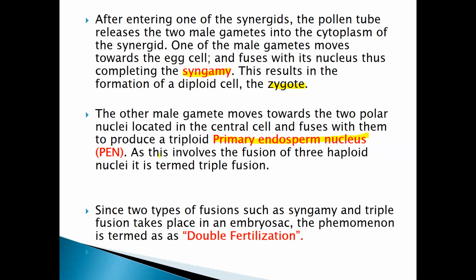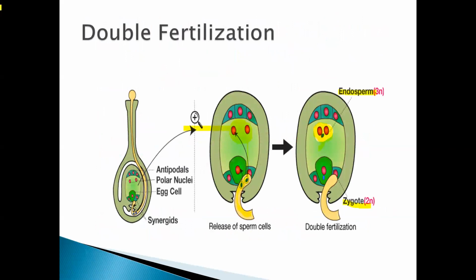As this involves the fusion of 3 haploid nuclei, it is termed triple fusion. Since 2 types of fusion, syngamy and triple fusion, take place in the embryo sac, this phenomenon is known as double fertilization.